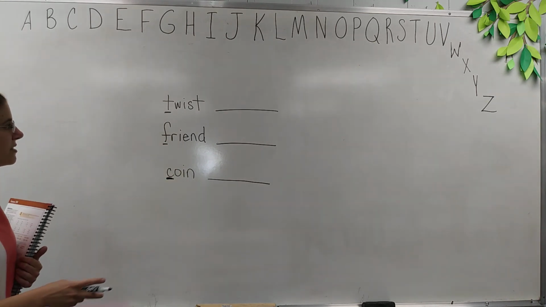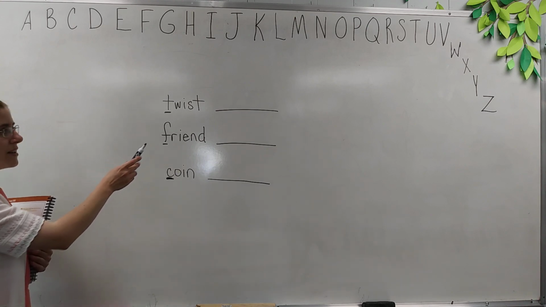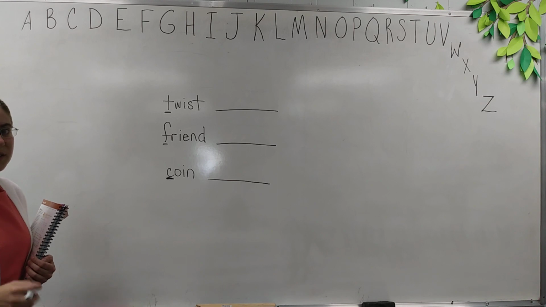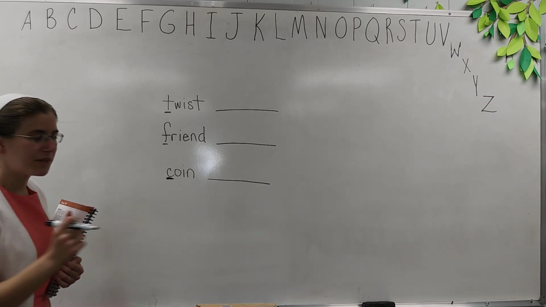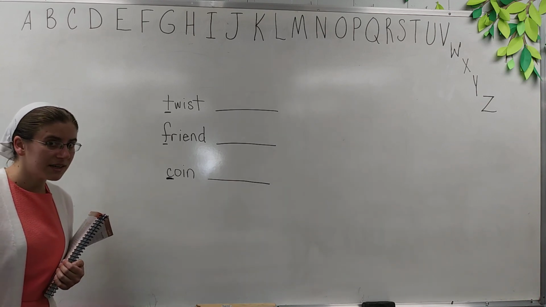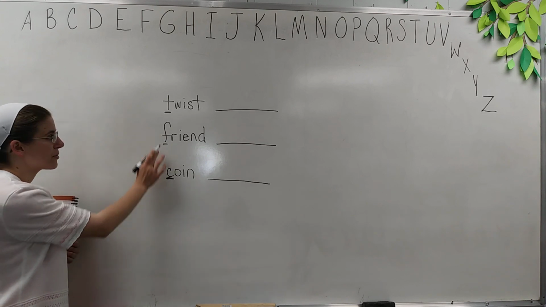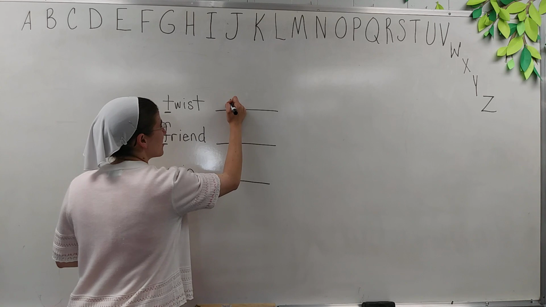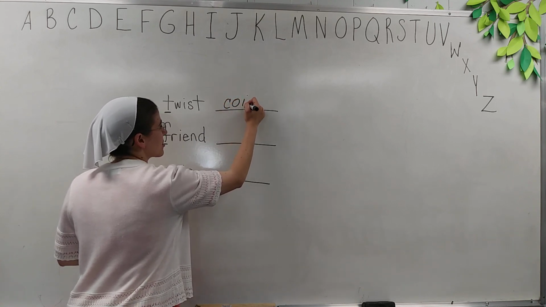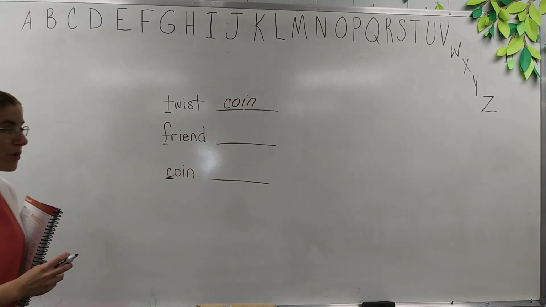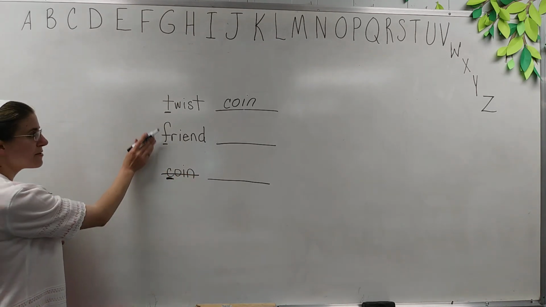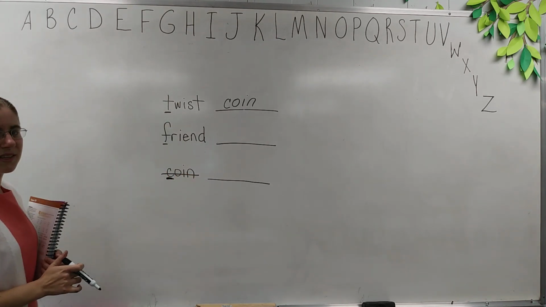Okay, in the alphabet, does T, F, or C come first? Now this one is pretty easy because we can think A, B, C. Oh, well C comes before F or T, right? So coin goes first when we're putting our words in A, B, C order. So now we used coin. Now, does F or T come next in the alphabet?